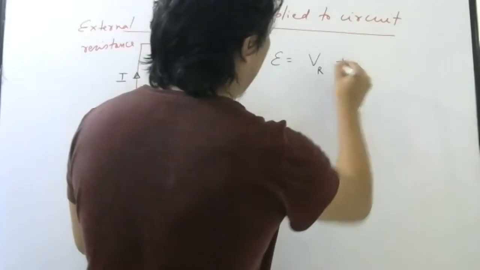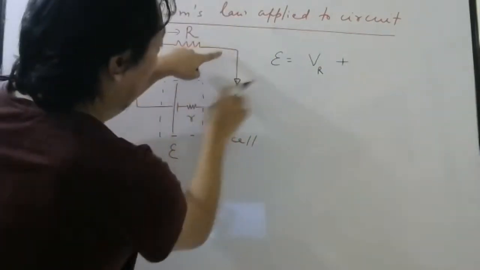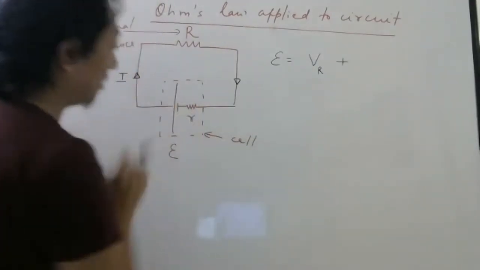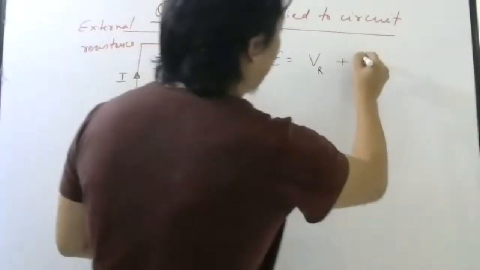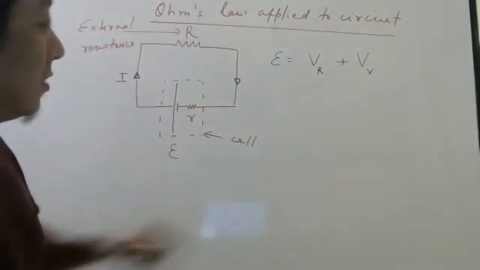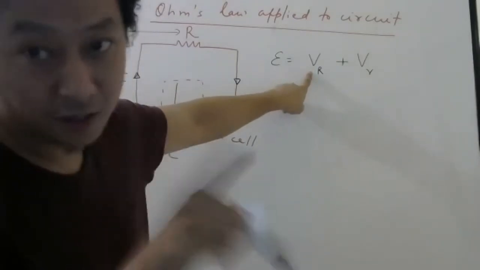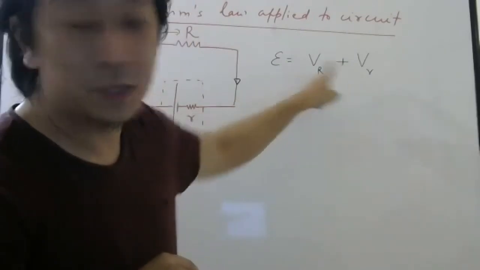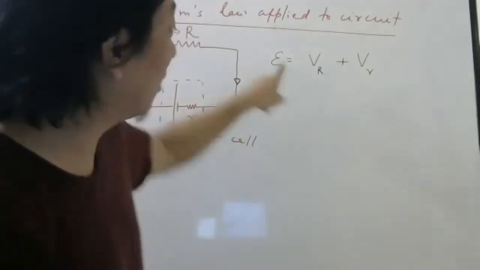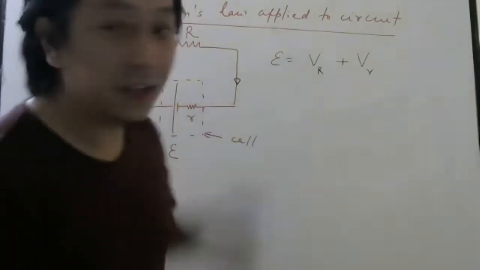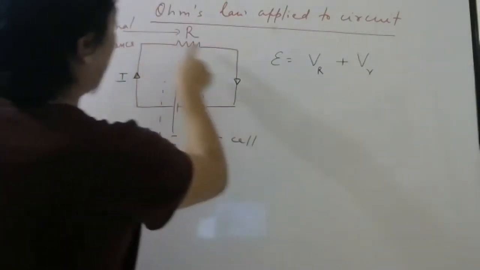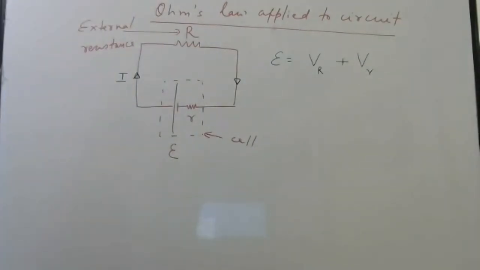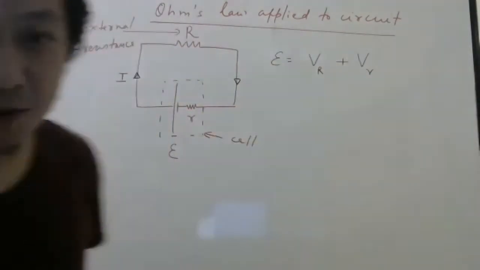Plus, this part has no resistance, so there will be no potential difference. And from here to here, work done per unit charge for this resistor, we will write V_R. So this is work done per unit charge for the external resistance, plus work done per unit charge for the internal resistance. So total work done per unit charge is called EMF. And why did I write V? Because work done per unit charge from one point to another point is also called potential difference. I hope everybody understood this part.